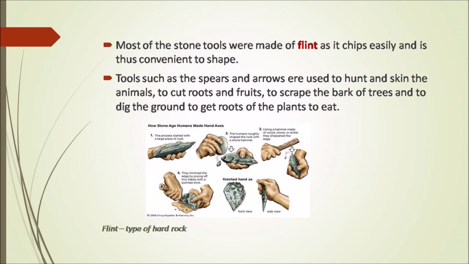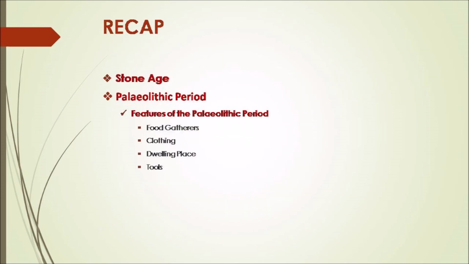These tools were also used to scrape the bark of the trees. That is, they were used to remove the bark of the trees and also to dig the ground to get the roots of the plants to eat. So we have already seen that they ate the roots of the plants. So these tools were very useful to them in order to dig the ground and to get the roots.